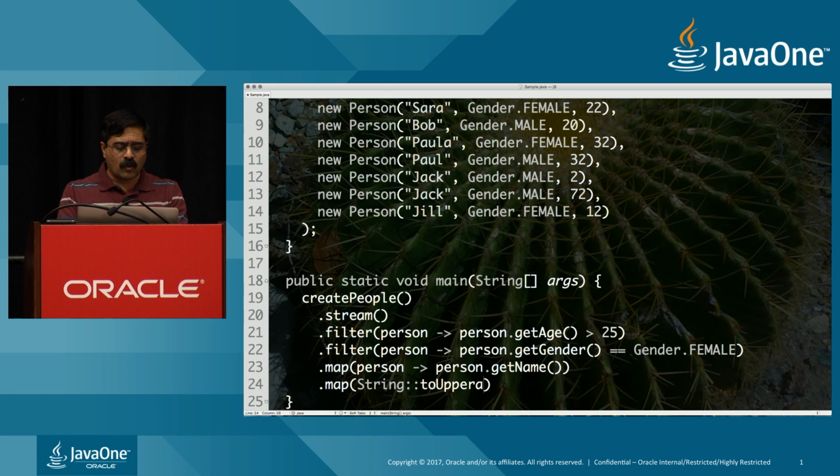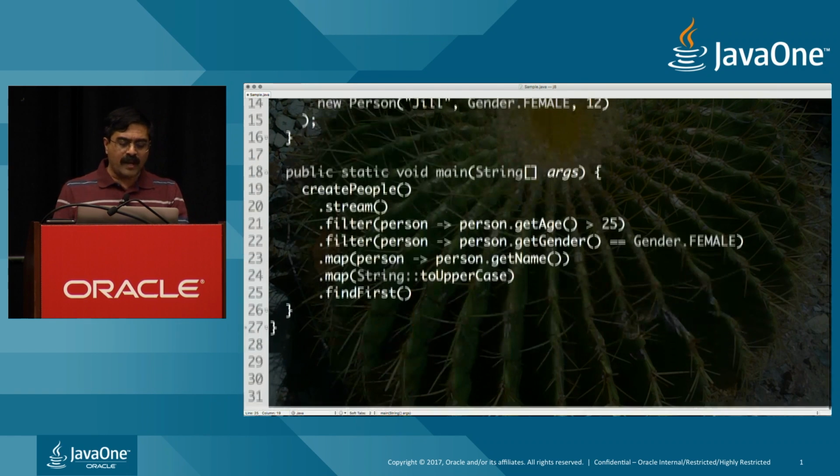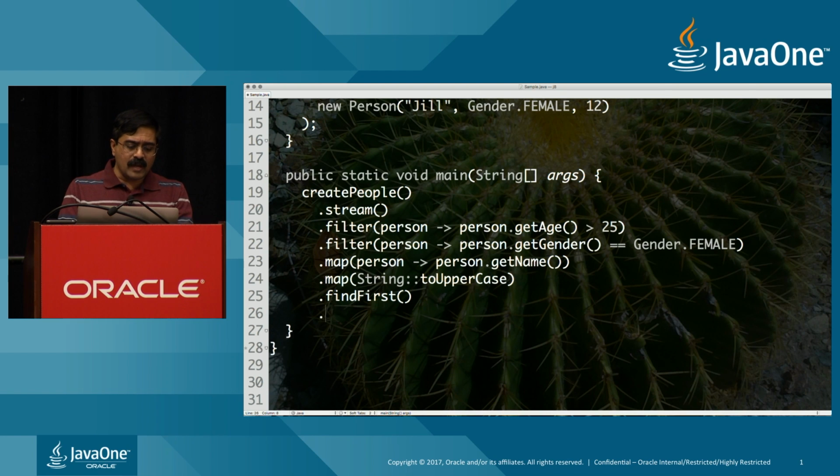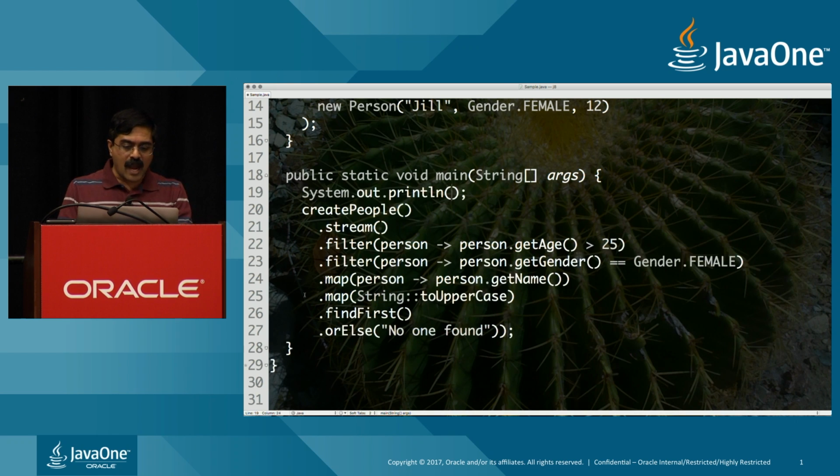So in this case, of course, what I have done is I've taken the first person older than 25 who is a female, got the name and transformed it to uppercase, but then I say in the end, find first. And I'm wondering, who am I going to find really? And then of course, or else it will say, no one found. So I want to just print this and see what the output looks like in this particular case.